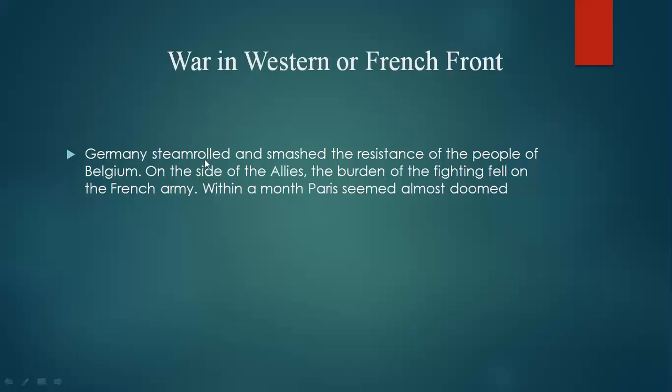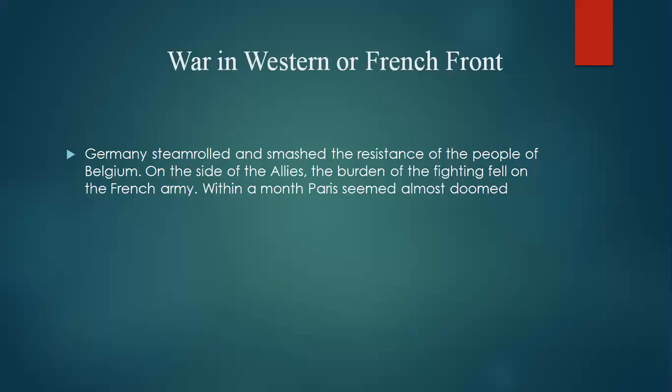Germany entered and smashed the resistance of the people of Belgium. On the side of the Allies, the burden of fighting fell on the French army. Within a month, Paris seemed almost doomed. So in the western side of the French country, Belgium was located. Belgium was easily annexed or captured by Germany. So the entire burden switched over to the Allies, the French country. Within a month, Paris also came under the threat of Germany.